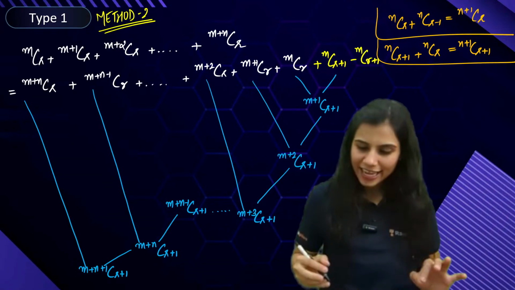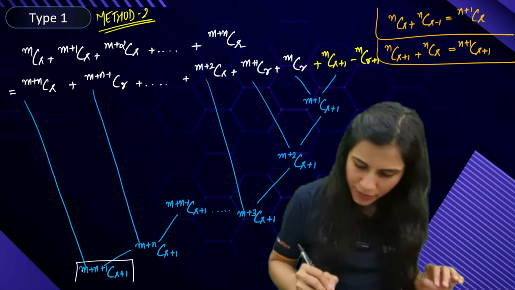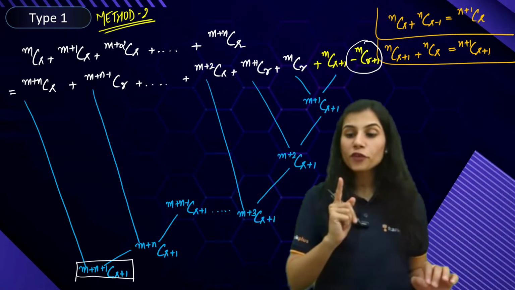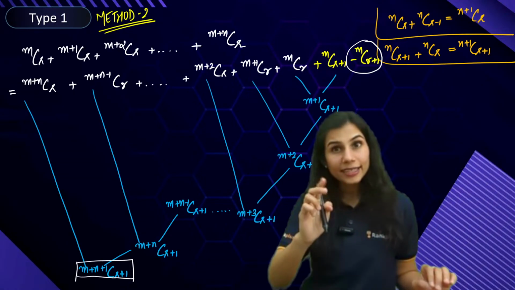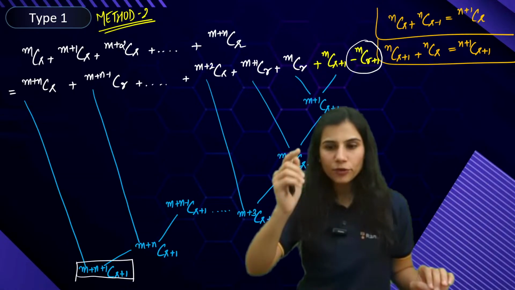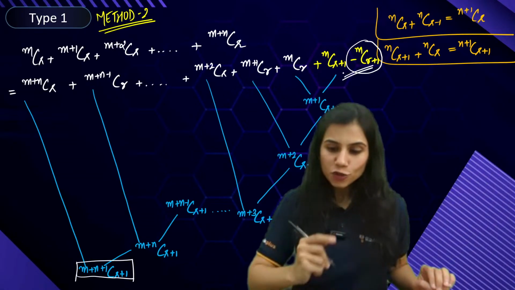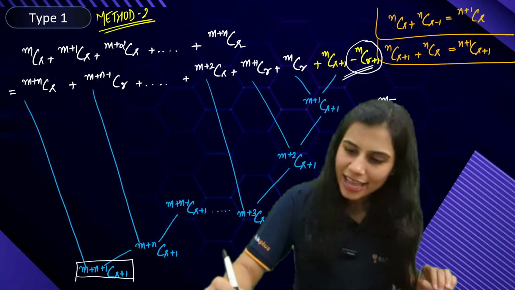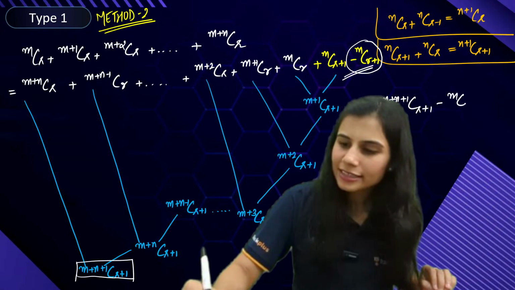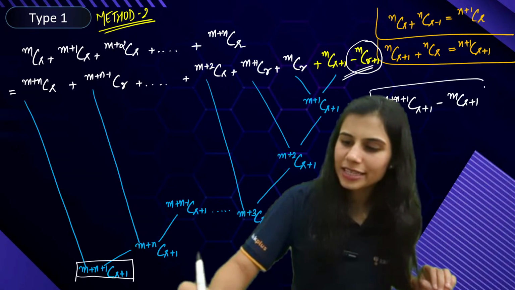Your answer is (m+n+1)C(r+1) minus mC(r+1). This quantity, don't forget. To balance out, we had added and subtracted. With the added one, we have proceeded along with the chain, but that subtracted quantity is still left. So eventually your answer has come out to be (m+n+1)C(r+1) minus mC(r+1), which is exactly the conclusion you were getting before.